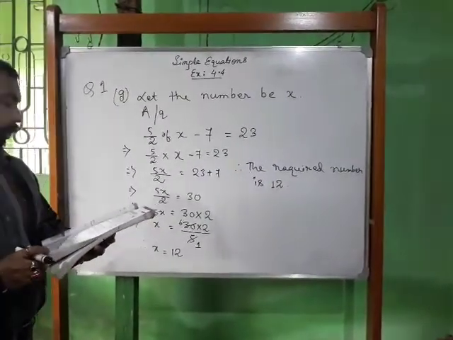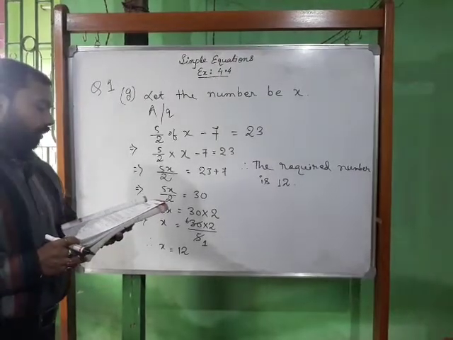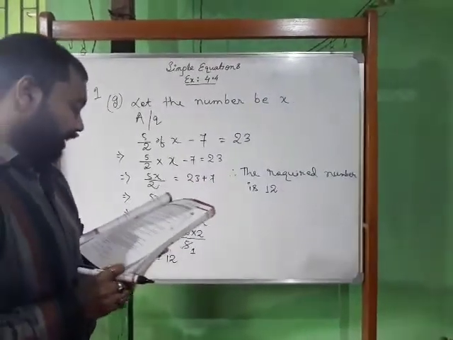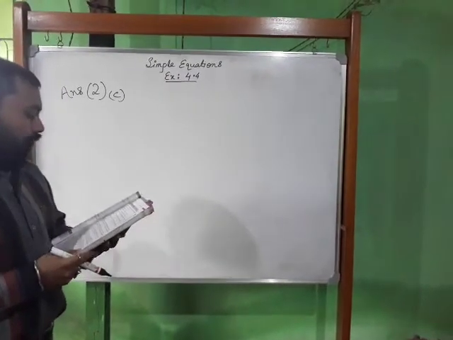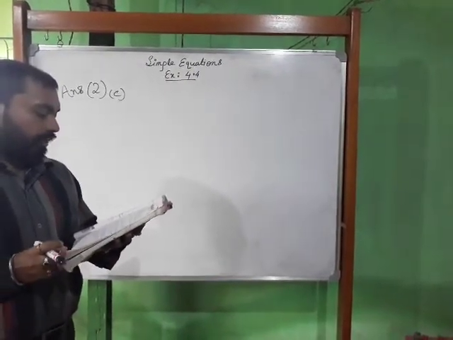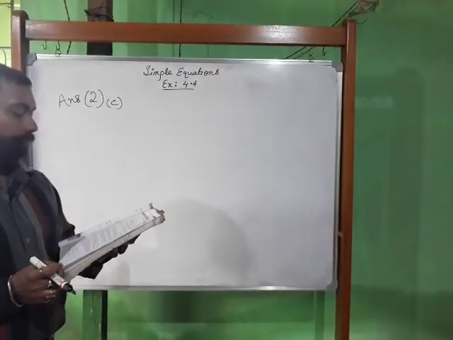Let us move to the second question, question number 2C. Sachin scored twice as many runs as Rahul.